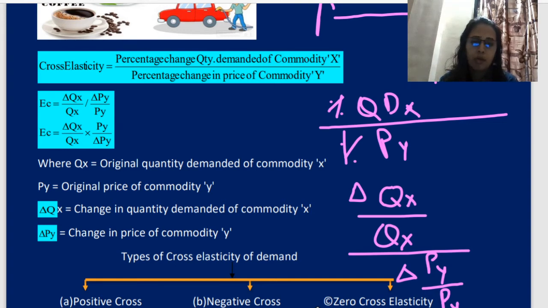So instead of division I will put a multiplication sign. Now if I put the multiplication sign, their places will change, delta Py.